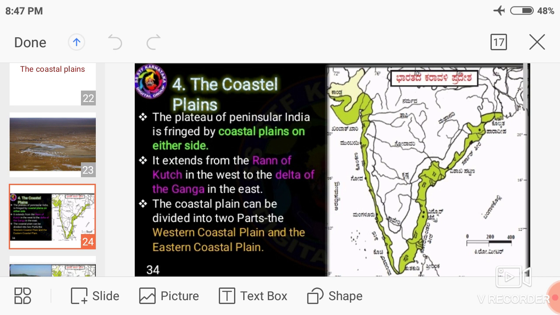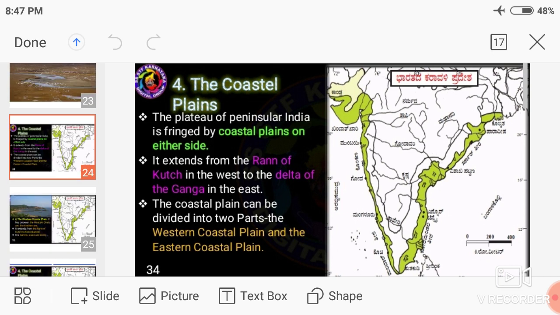Then the coastal plains can be broadly divided into two parts. One is the western coastal plain and another is the eastern coastal plain.